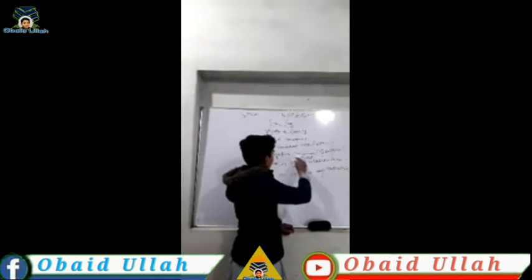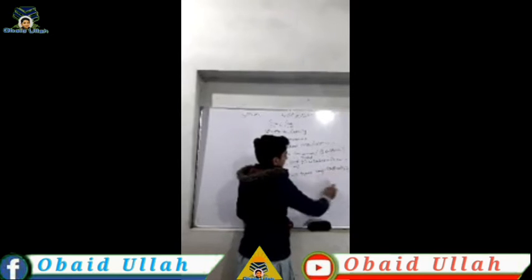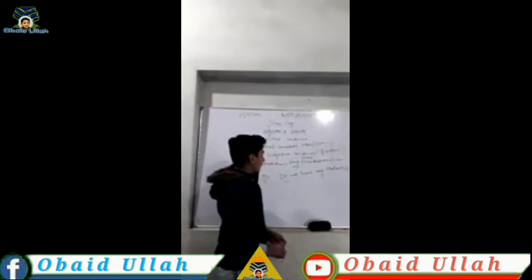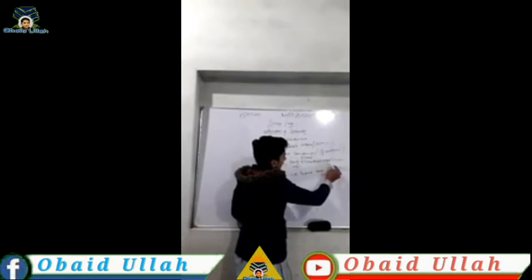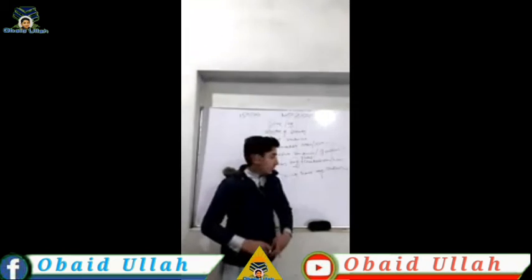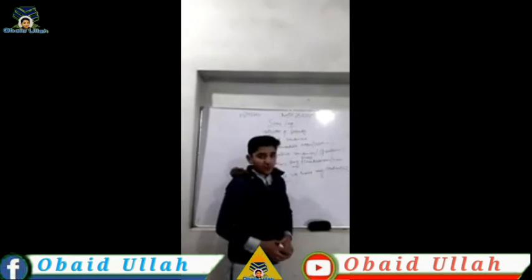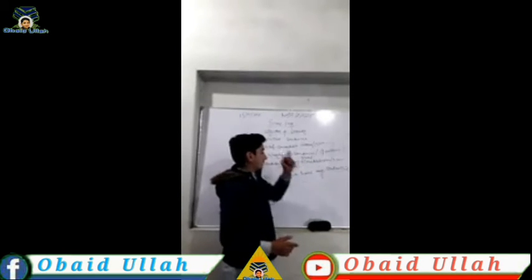So I said that we use any in negative sentences and questions. So this is the question one, do we have any students? According to the structure, first we should use any plus plural countable noun or non-countable noun. Students is a plural countable noun because we can count the students. We can count the student, but we can't count the sugar, which I gave you as an example about some.